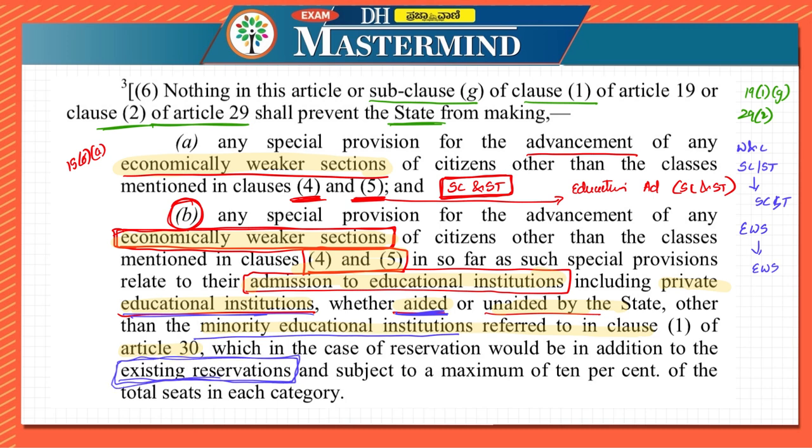And what can be the maximum? It can be 10% of the total seats in each category. Very, very important. Here we might get confused. It is subject to a maximum of 10% of the total seats in each category. So I hope you have understood Article 15. We have read it directly from the Constitution, and each provision and exception you might have understood.